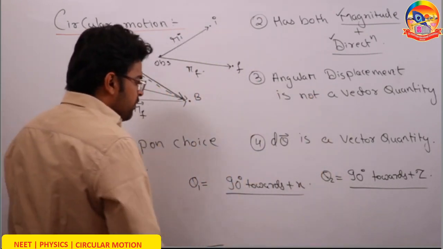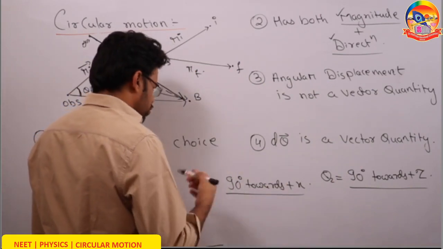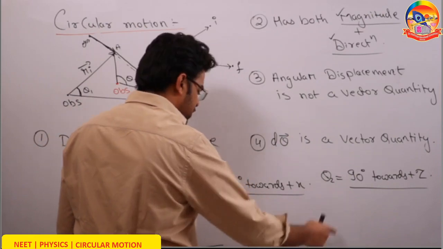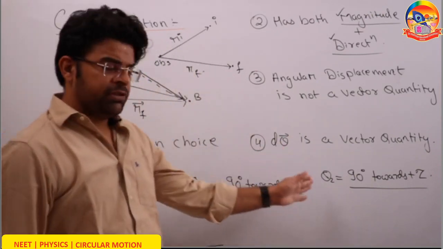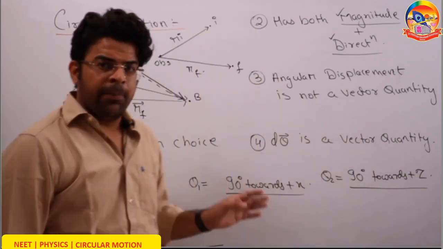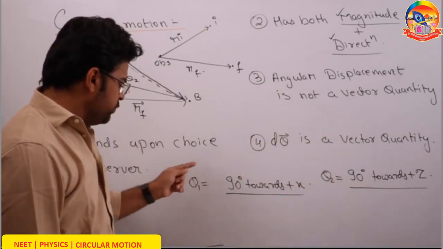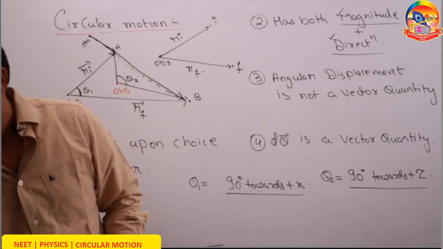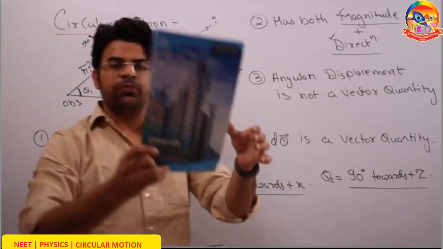So what we are going to prove is that, think of two angular displacements, theta 1 and theta 2. Theta 1 is 90 degree towards positive x and theta 2 is 90 degree towards positive z. I am going to prove that theta 1 plus theta 2 is not the same as theta 2 plus theta 1. So let's first see theta 1 plus theta 2.